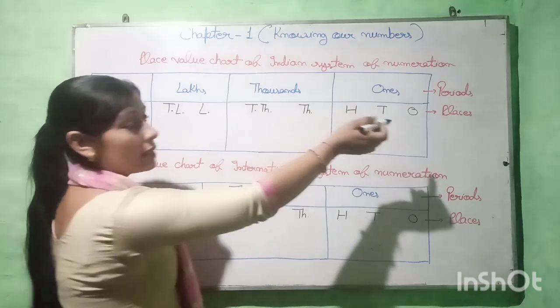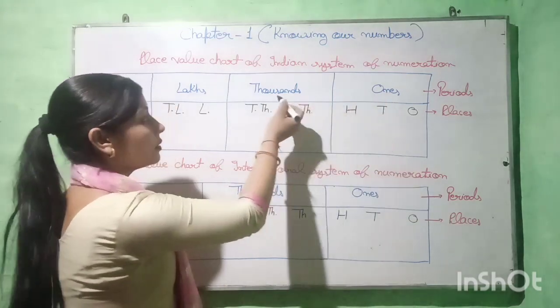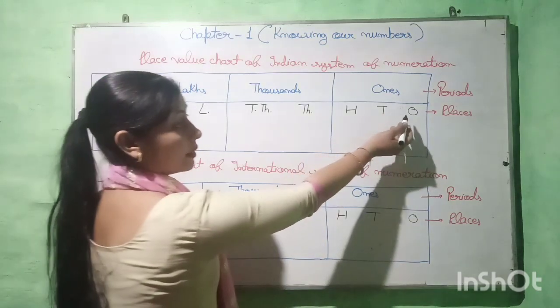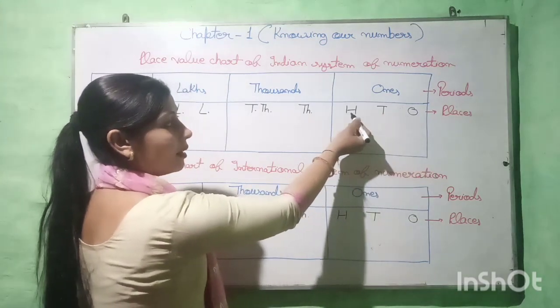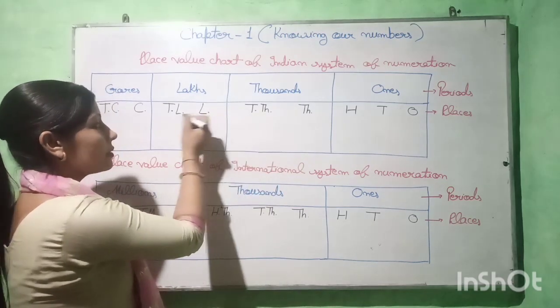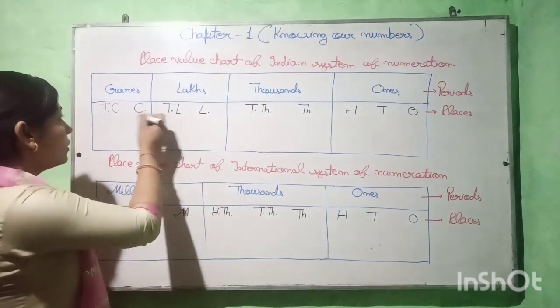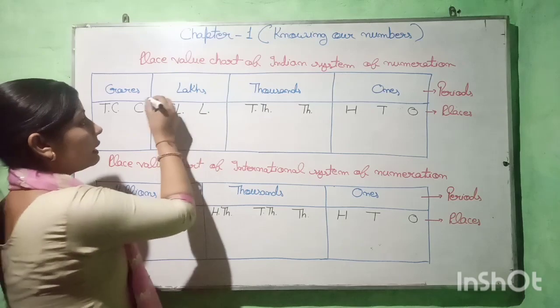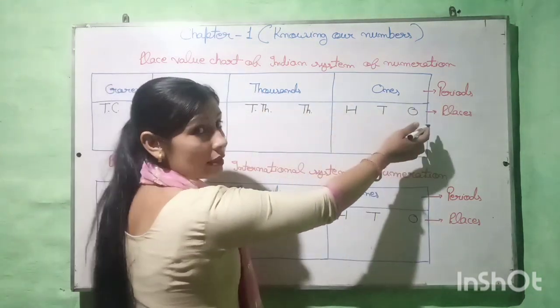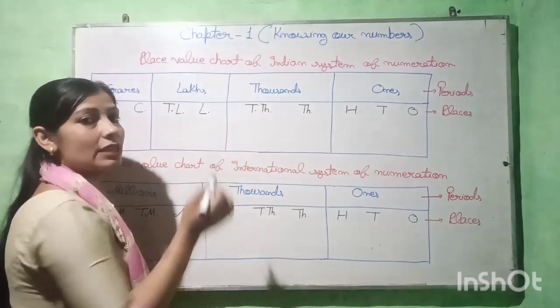Here, beta, you can see I have written ones, thousands, lakhs and crores. And here ones, tens, hundreds, thousands, 10,000s, lakhs, 10 lakhs, crore, 10 crores. These are the periods and these are the places according to the Indian place value system.